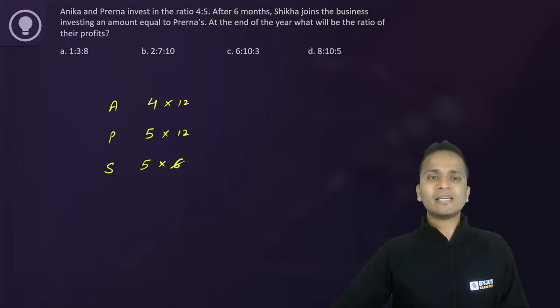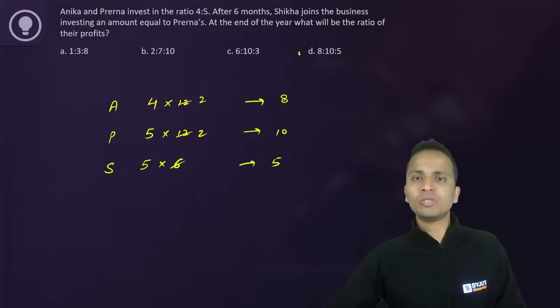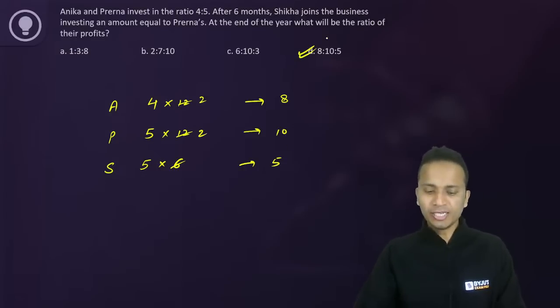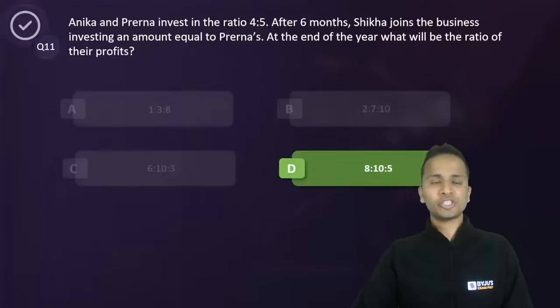So 6 cancel कर देते हैं, ये 2 बन जाएगा, ये भी 2 बन जाएगा. So this will become 8, 10 and 5. So 8 is to 10 is to 5. Option D is the correct answer for this one. Let's move ahead and look at the next question.